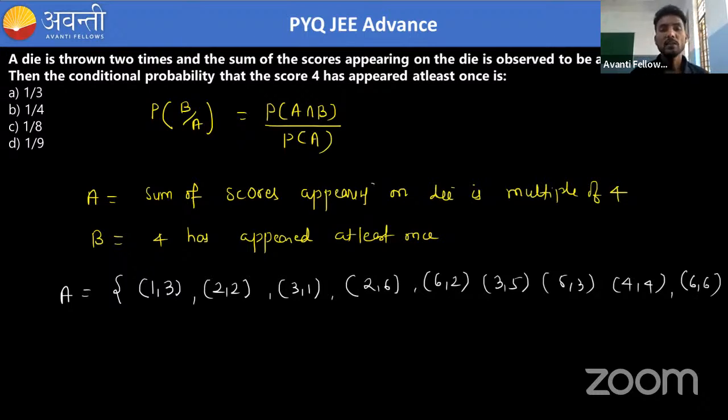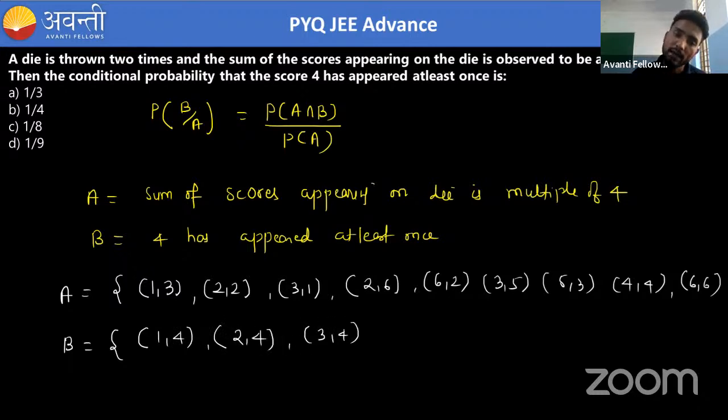Okay, now if I have to write B, then we have to check that 4 has appeared at least once. Means the maximum can be anything, but at least 1 should be there. So we need to check when at least 1 four occurs. So 1, 4, it will come at least once. Then 2, 4, then 3, 4, and then 4, 4 also we will write, because it says at least once, but it appeared twice also.